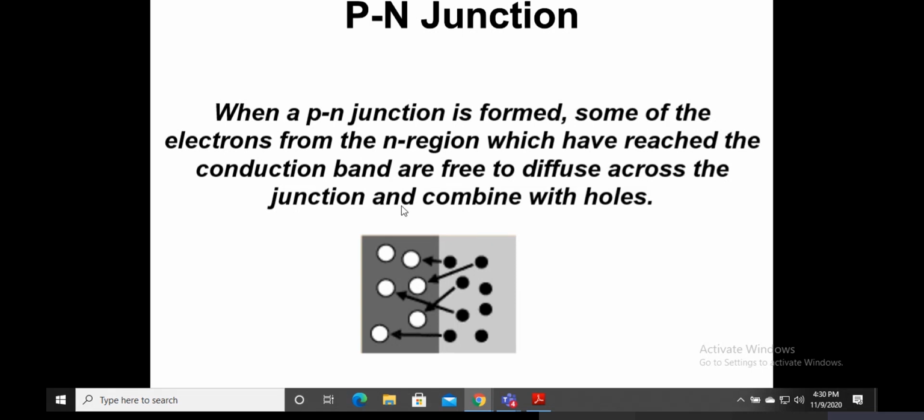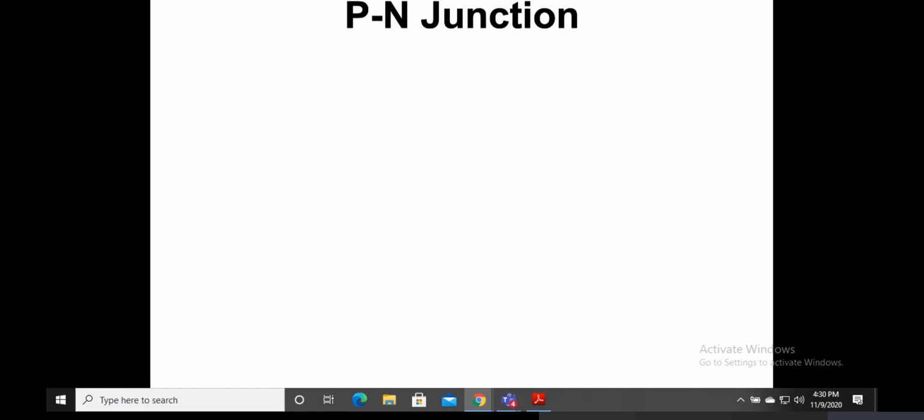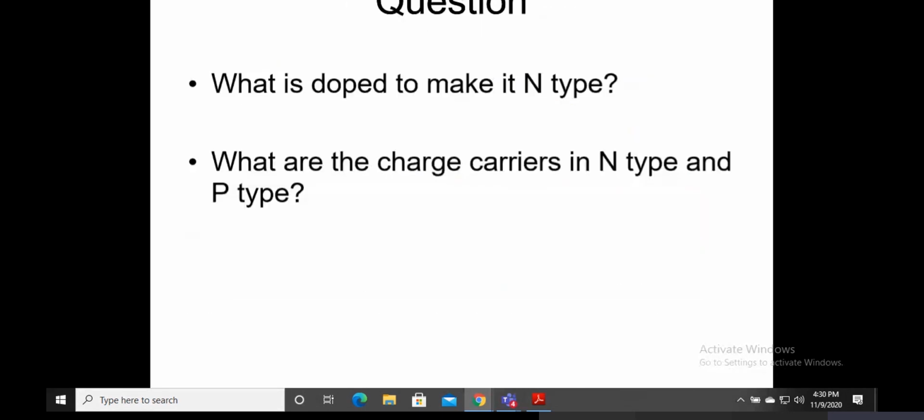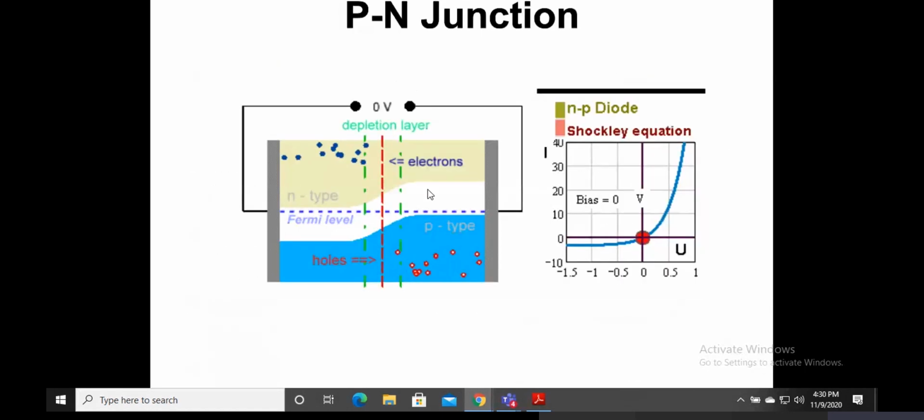So obviously, when you have a p-type and an n-type, this cross attraction will happen. The electrons are attracted to the holes, so they're jumping. So at this particular layer, this depletion layer shrinks. What do I mean by that? Depletion layer shrinks. So if you were to look again, coming back to this particular chart is very important.